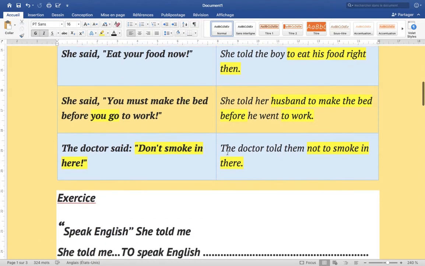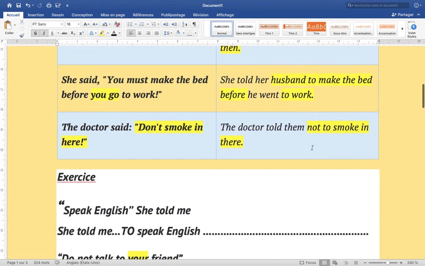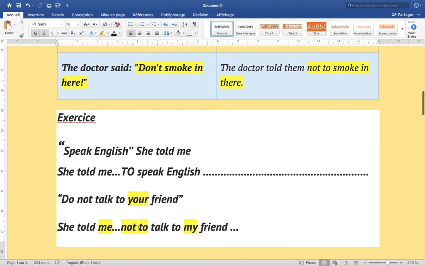Okay, when we have an order, don't smoke in here. The doctor told them not to smoke there. When we have negative form, we are going to put not first plus two, okay, plus the verb in infinitive. Like in this example, do not talk to your friend. She told me not to talk, okay,